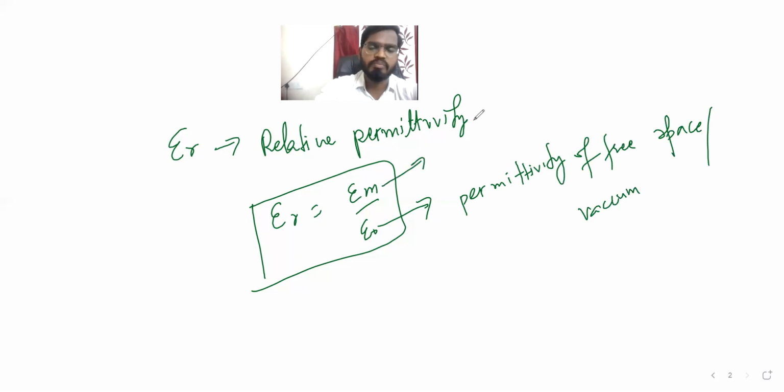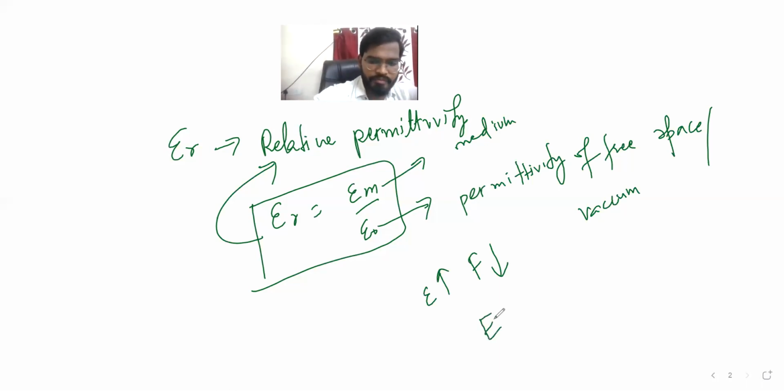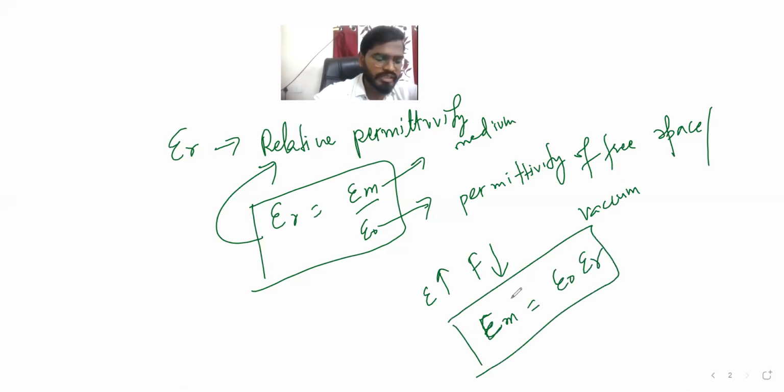Vacuum. Epsilon m is the permittivity of a medium, and that is relative permittivity. Second thing, if the epsilon value increases, then the force value will decrease. So we can write epsilon m is equal to epsilon naught times epsilon r. If you know the epsilon r value, you directly multiply with epsilon naught. That value is constant, so we'll get the answer.